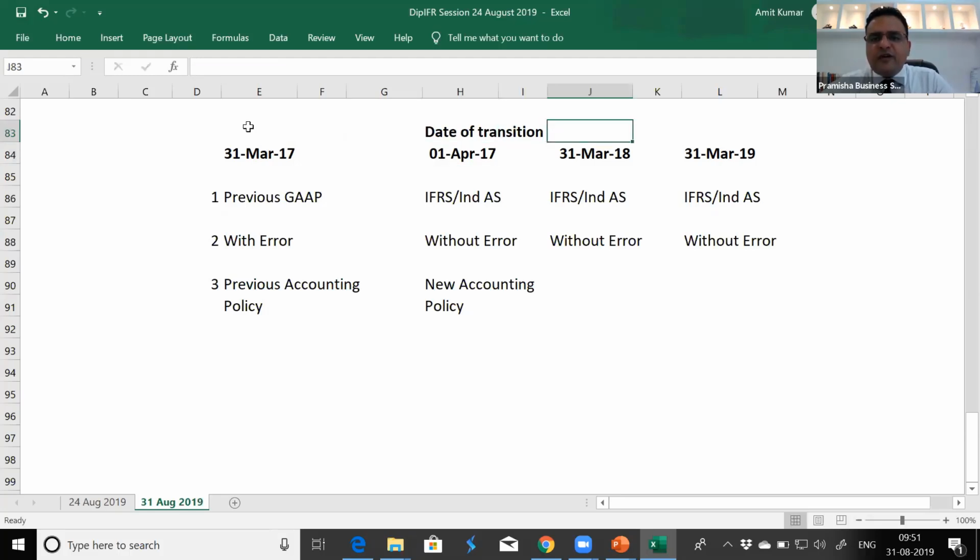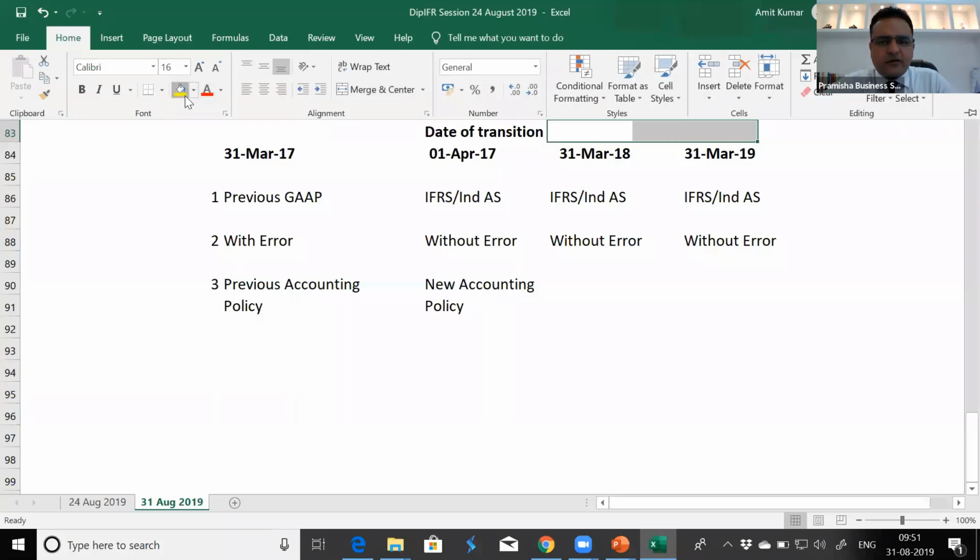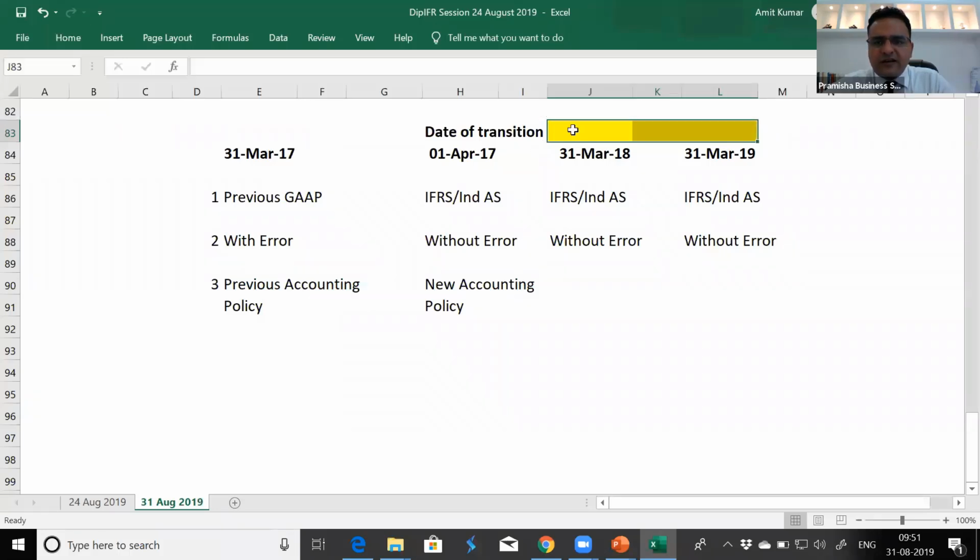This becomes the first financial year. From 1st April 18 to 31st March 19 is the first financial year if you're changing the GAAP. The first financial year is 2018-19.